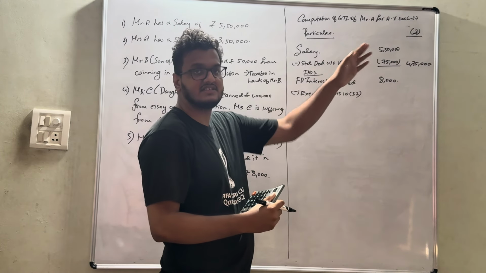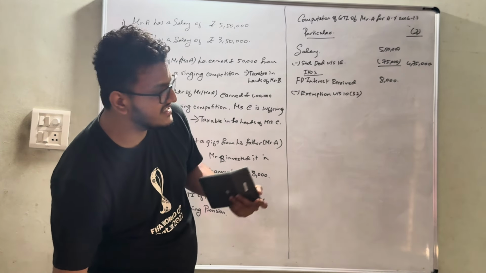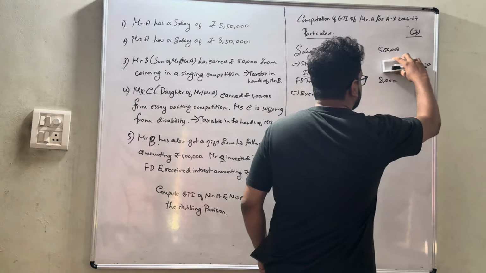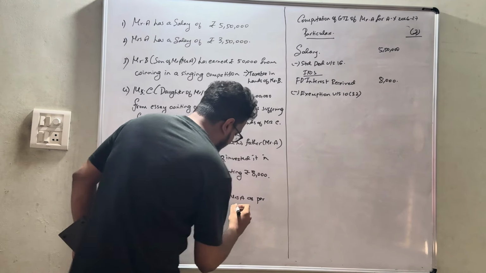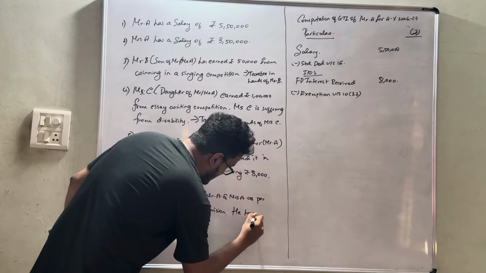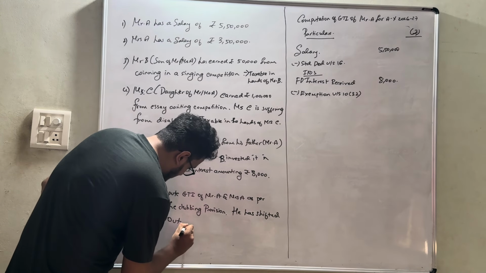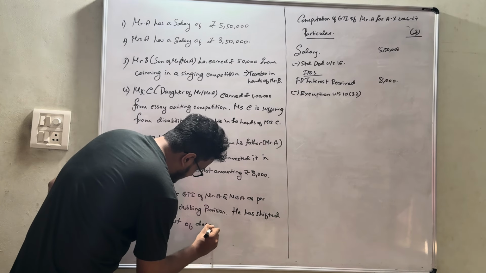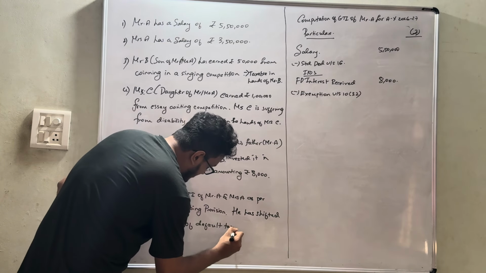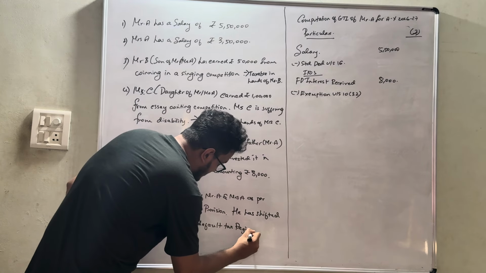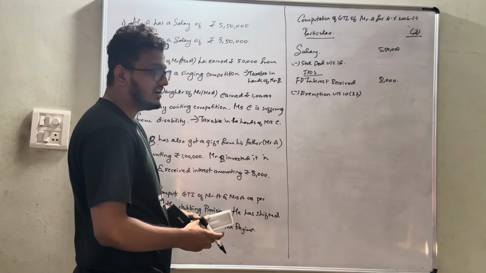Why? Because he has shifted out of default tax regime. Okay, only for this condition, let's take that. Let's just add it. He has shifted out of default tax regime, that is nothing but he has shifted out of 115BAC.